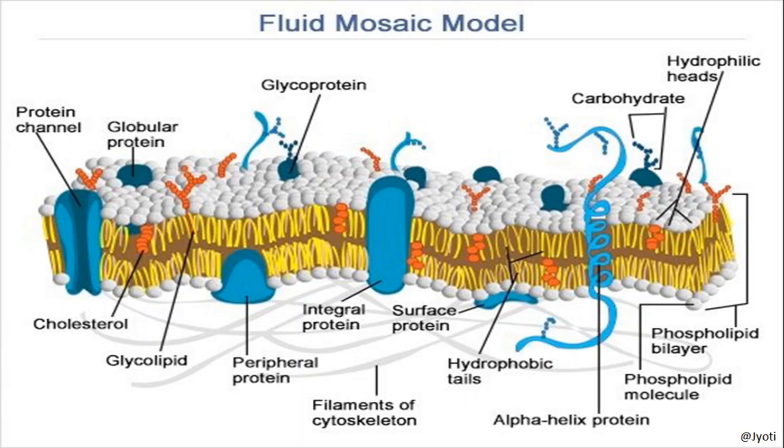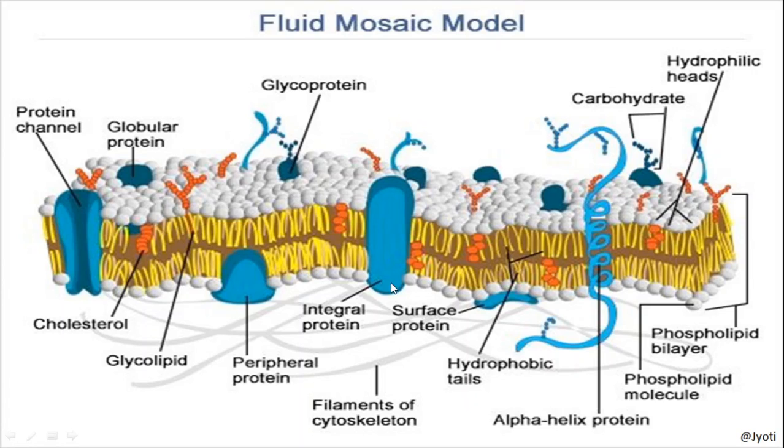Here you can see the phospholipid bilayer in which the blue color proteins are embedded. Due to the fluid nature of this membrane, the proteins can move within the membrane. And these proteins are again of different types.